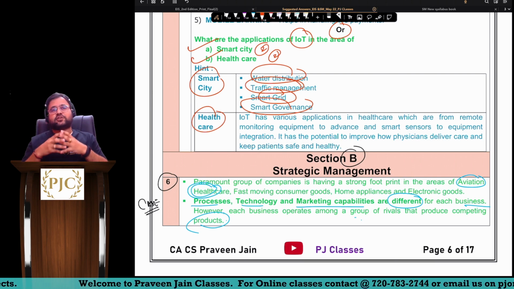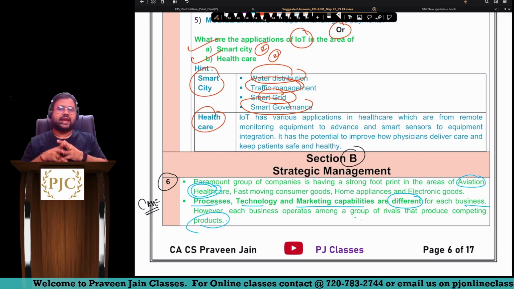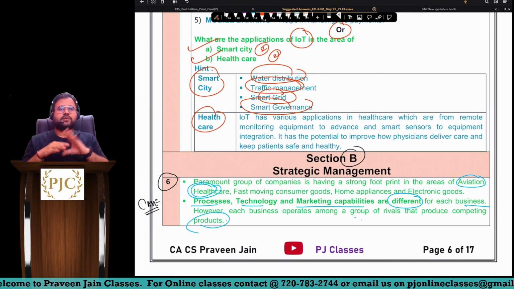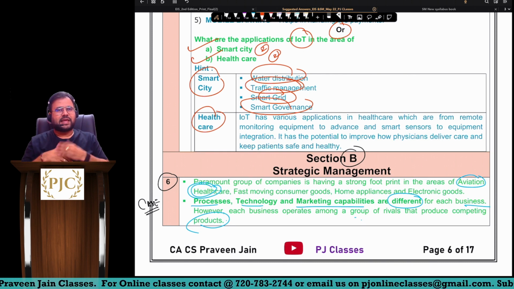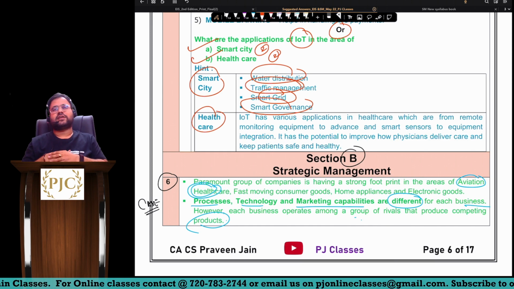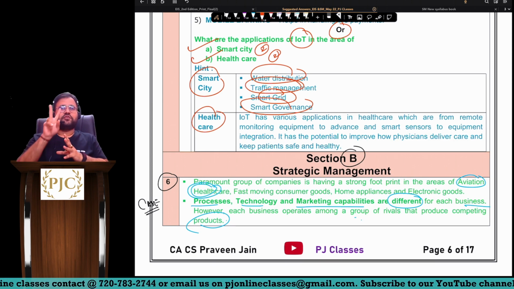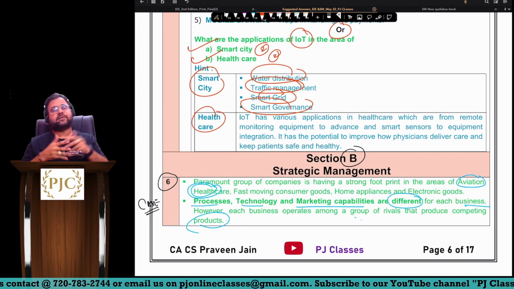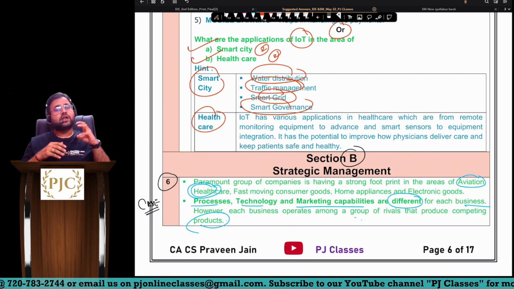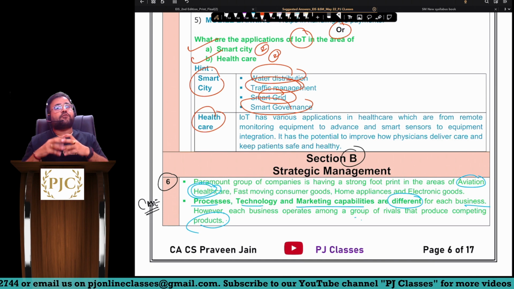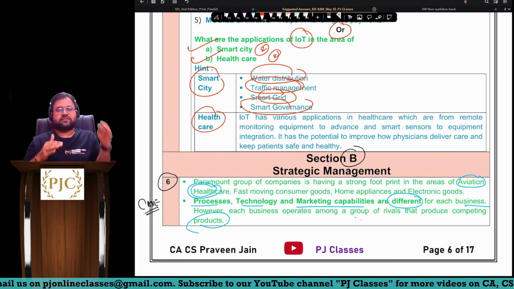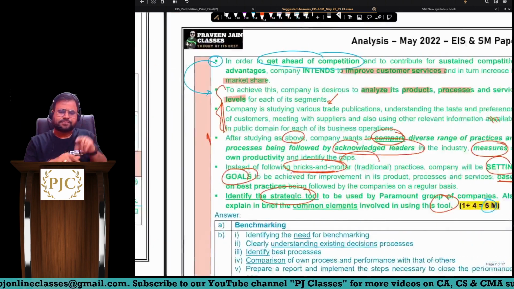Strategic tools are discussed in chapter number 8. Sir, in the old syllabus, we used to have various tools like benchmarking, BPR, Six Sigma and TQM. In the new syllabus, we have two tools discussed, BPR and benchmarking. Now BPR focuses on killing the entire process and redefining the process again.